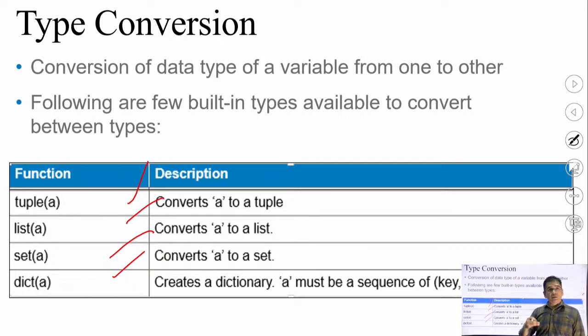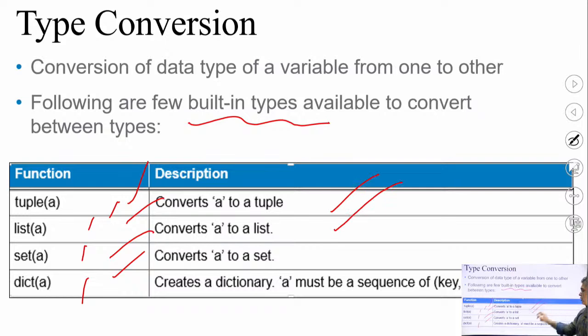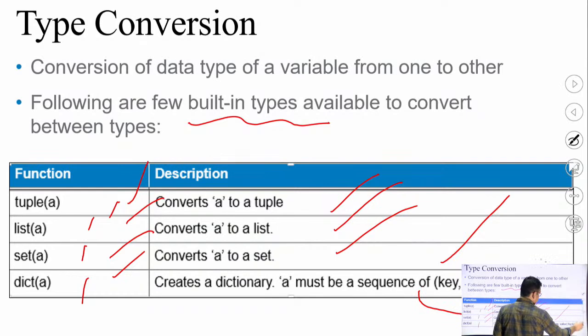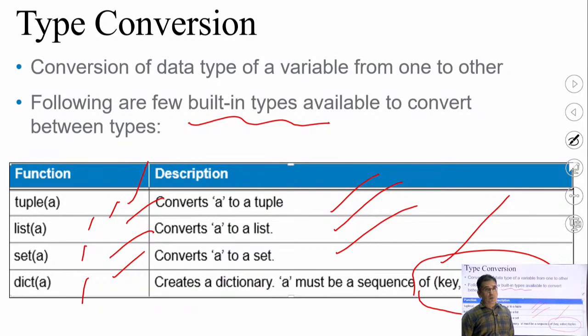So you can convert a simple variable of either integer type, floating type or character type directly into a mutable or immutable data structure by using the built-in types tuple, list, set and dict. dict is used for dictionary. So it will convert a into a tuple or a list or a set or a dictionary. As you know, the dictionary contains keys and values, so it will store the data in the form of key value pairs.